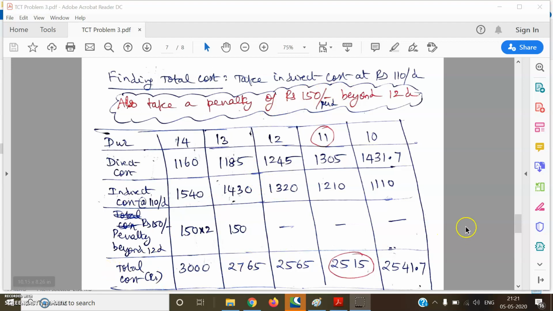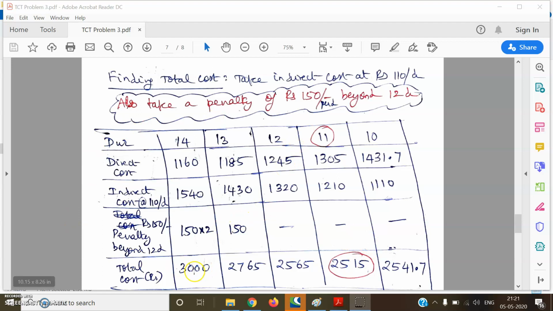Some special conditions like this can be given intermediately in the problem. So the penalty is nothing to be worried about. We are just incorporating a special condition and then finding out the total cost. Beyond 12 days, a penalty of 150 rupees per day has to be taken. Therefore, for these 2 days alone, we have a penalty fine of 300 rupees for 14 days and 150 rupees for 13 days. Then we just add up and find the total cost. Total cost is direct plus indirect plus penalty, if at all available, for each of the days. So this is the status.